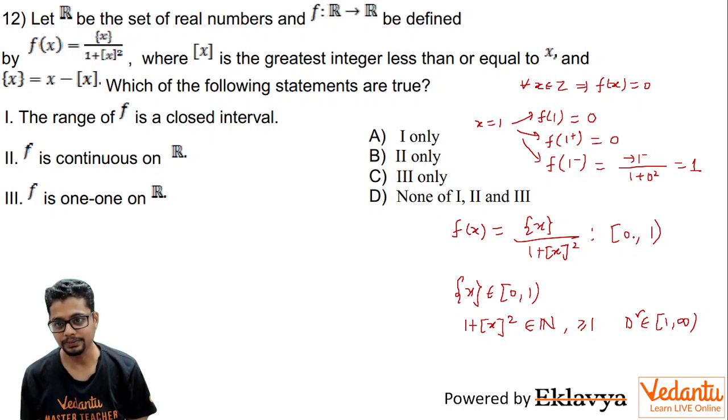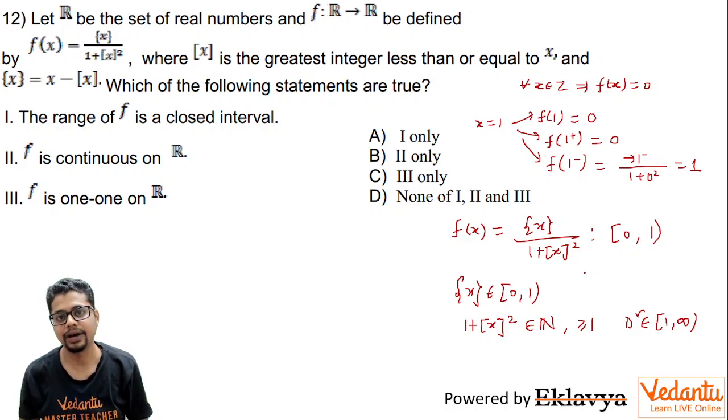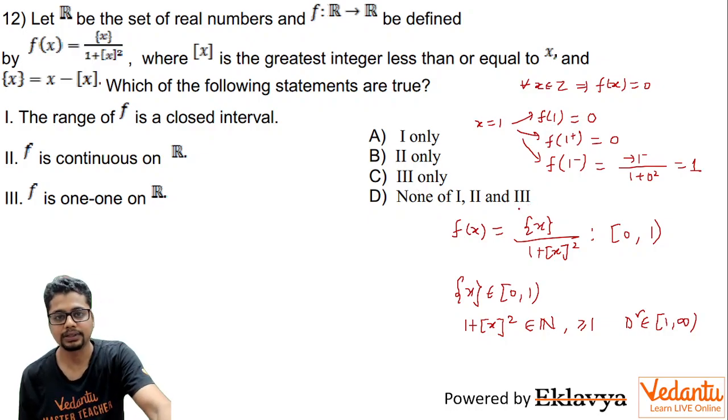So that means we have seen that f(x) can tend towards the value of 1, but it will not achieve it. So the range is not a closed interval. It is not 0 closed to 1 closed or something like that. So even 1 is not correct. So D is the answer. That means none of 1, 2 and 3 are correct. So thanks for listening. D is the answer.